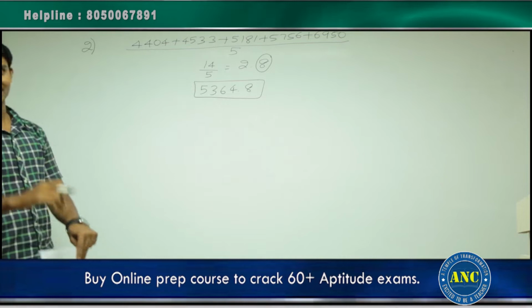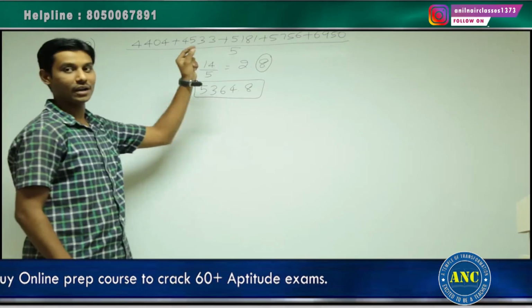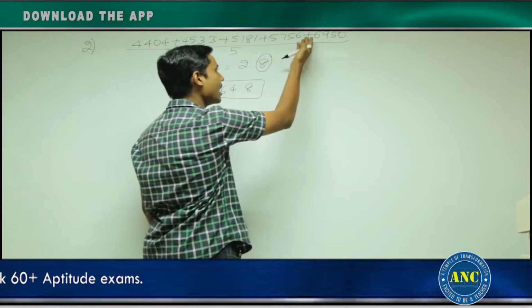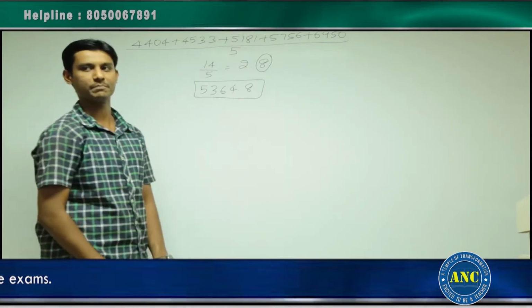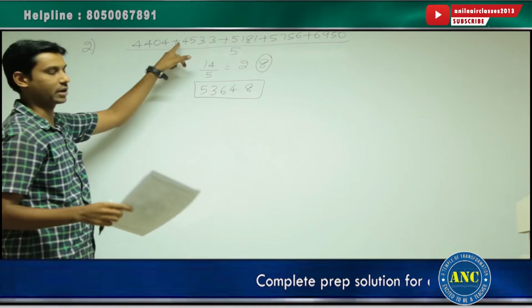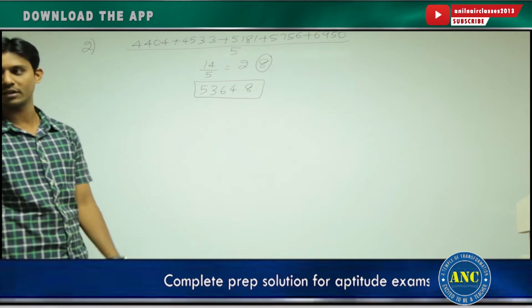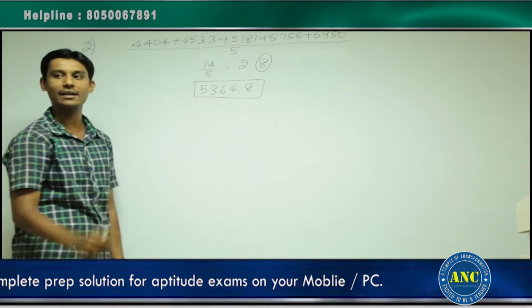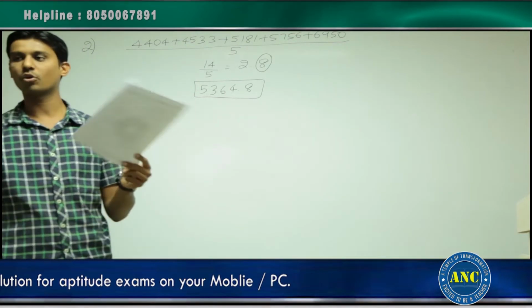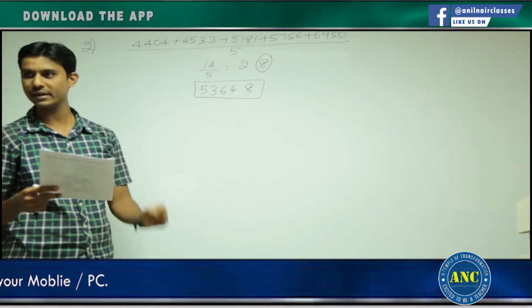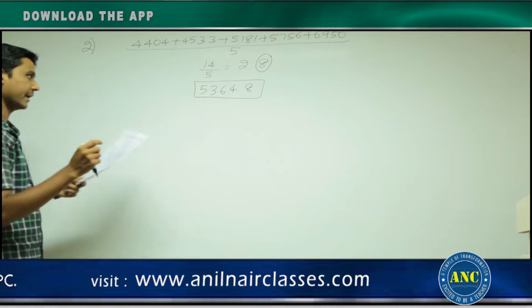Again I am repeating, sir. It is not about solving this question. It is about how you solve that question. Everyone knows how to add all these numbers. Everyone knows how to divide that number by 5. There is no greatness in solving that question. But how you solve this question, how others will solve this question, will make all the difference. DI is only about calculation. Please think smartly when you are calculating any problem. Just don't blindly solve all the problems or all the simplification basic things. Right? Clear, right? Third question.